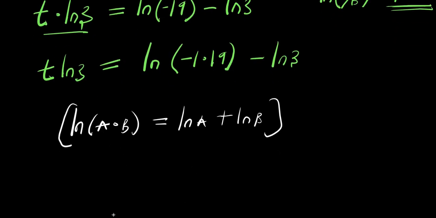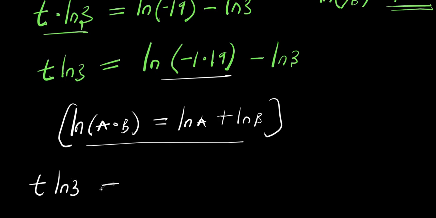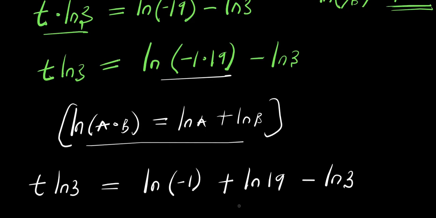So we apply this property right here. That means this is t times natural log 3 equals natural log negative 1 plus natural log 19 minus natural log 3.